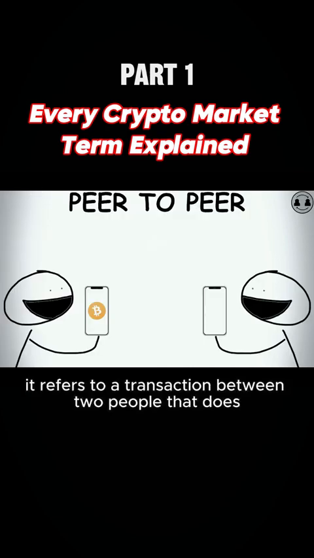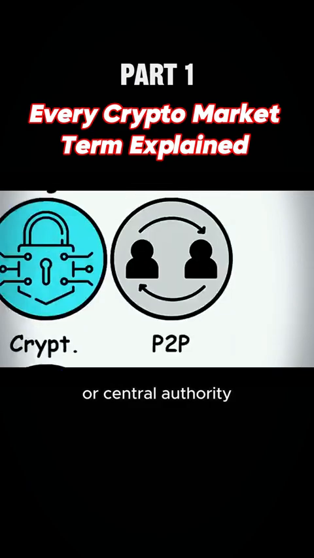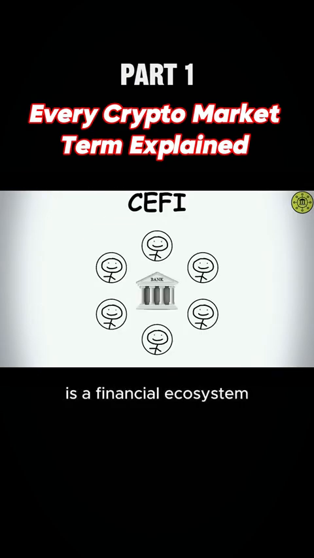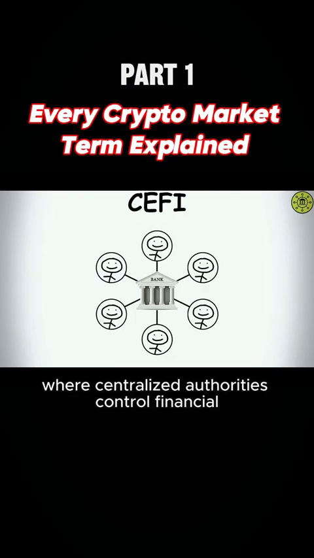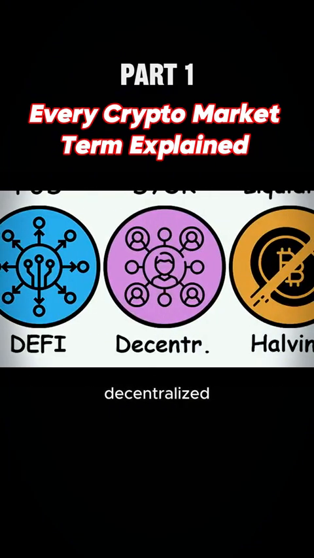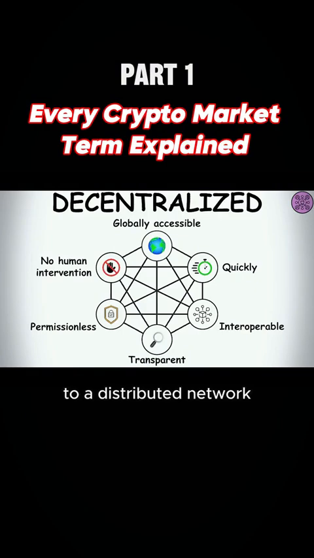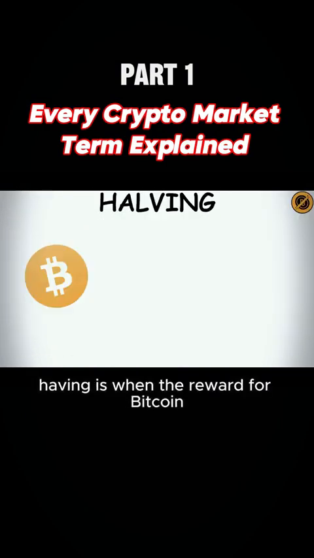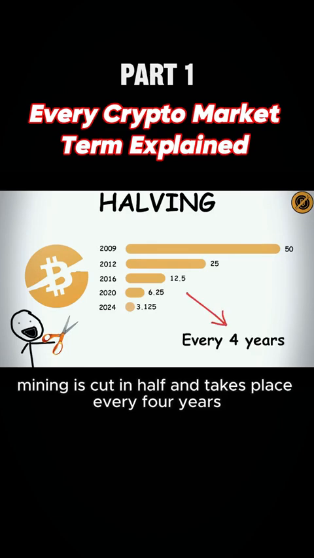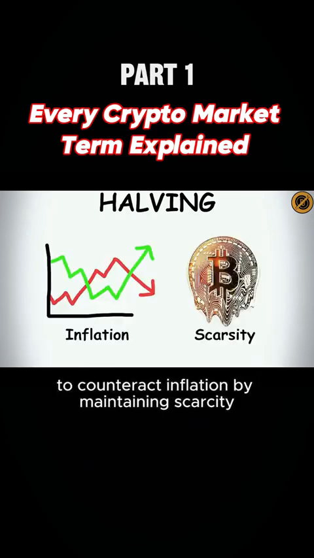Peer-to-peer. It refers to a transaction between two people that does not require the intervention of an intermediary or central authority. CeFi. Centralized finance is a financial ecosystem where centralized authorities control financial assets and the flow of money. DeFi offers decentralized banking and financial services, therefore without intermediaries. Decentralized. It refers to the transfer of control and decision-making from a centralized entity, whether it be an individual or an organization, to a distributed network. Halving. Bitcoin halving is when the reward for Bitcoin mining is cut in half and takes place every 4 years. The halving policy was written into Bitcoin's mining algorithm to counteract inflation by maintaining scarcity.